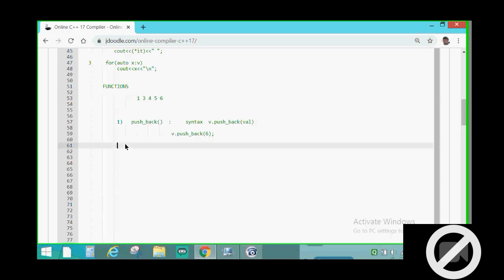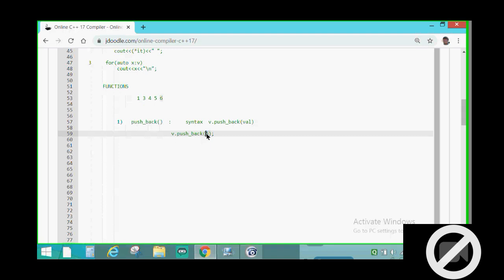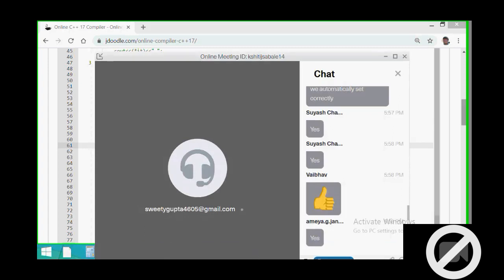Okay, so this is push_back for a vector. It takes as argument the data type of which we have declared the vector. Normally I declare a vector of LL type, so it will take the value as LL, meaning 6 is now stored in a long int data type variable. So this is the push_back function. Will anyone have a doubt?